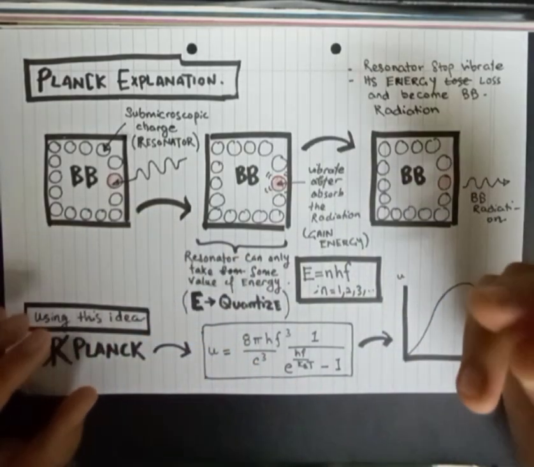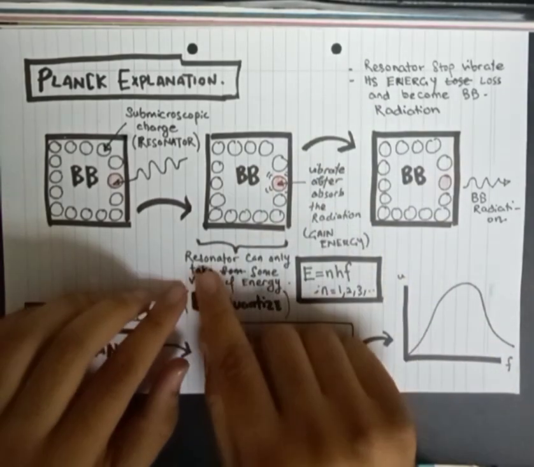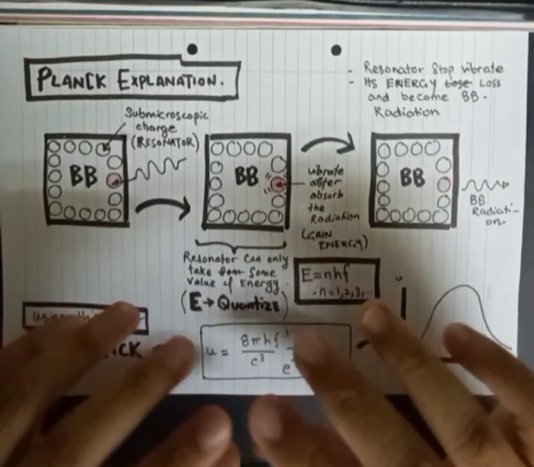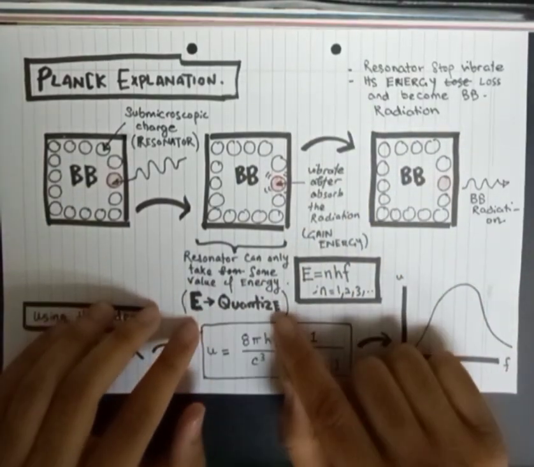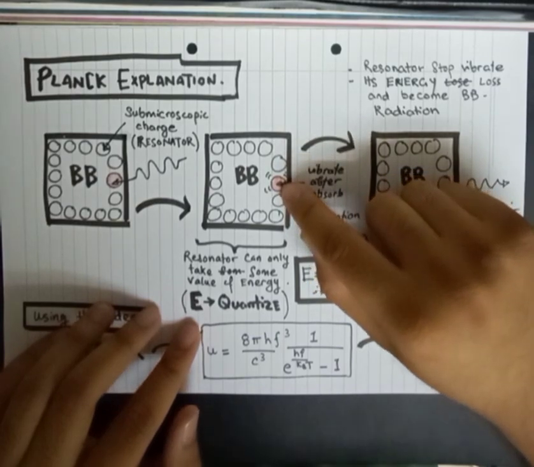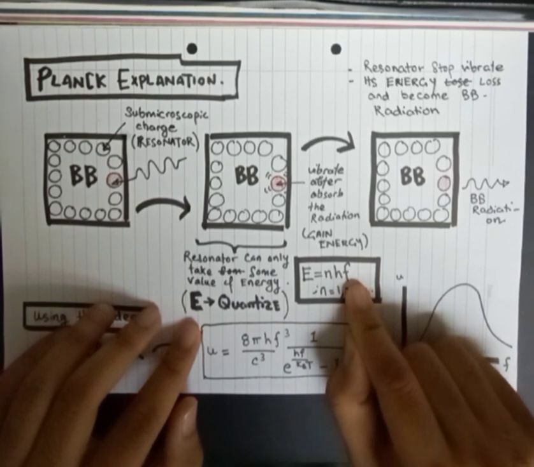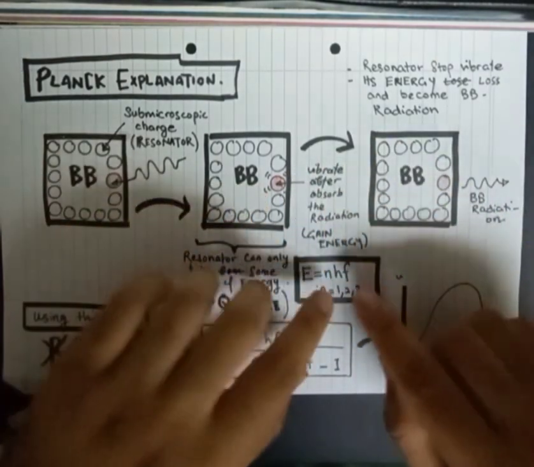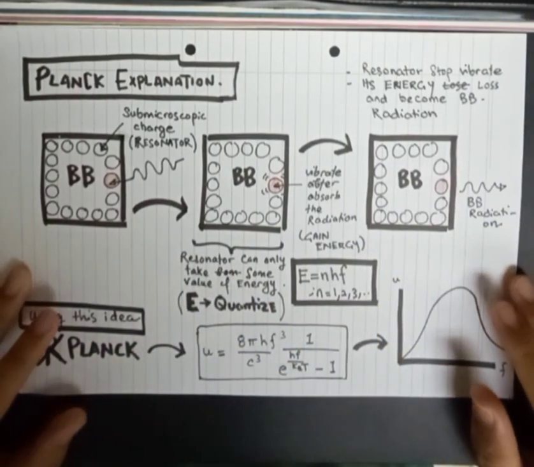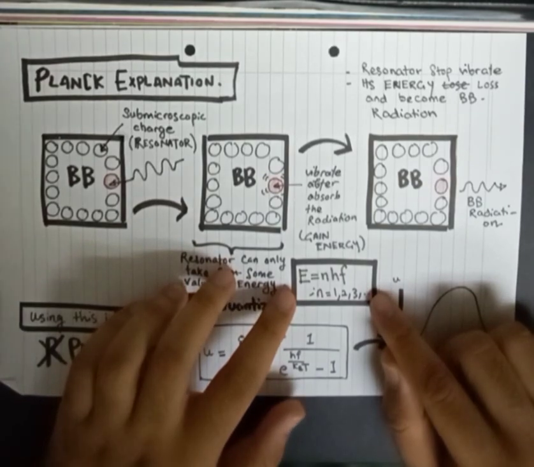The key thing is this. Planck said the resonator can only take certain values of energy; this is the idea where energy is quantized. So he says that this resonator will only take energy values E equal to nhf. So the energy that this resonator can take is hf, 2hf, 3hf, and so on, not another value of energy. So this is the quantization of energy.